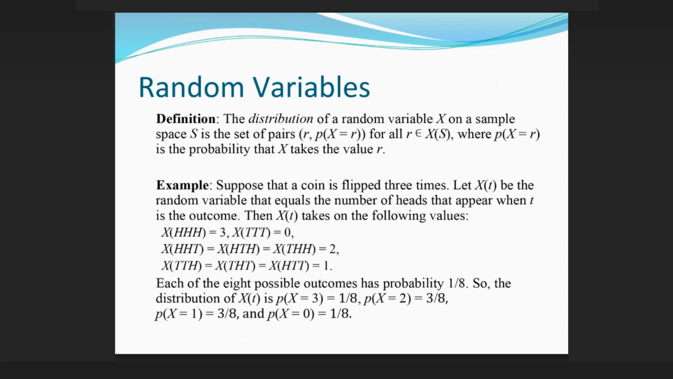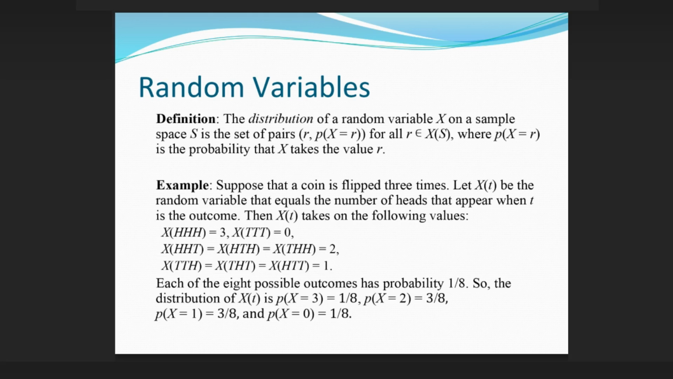Example: suppose that a coin is flipped 3 times. Let X(t) be the random variable that equals the number of heads that appear when t is the outcome. Then X(t) takes on the following values: X(HHH) equals 3, X(TTT) equals 0, X(HHT) equals X(HTH) equals X(THH) equals 2, X(TTH) equals X(THT) equals X(HTT) equals 1.